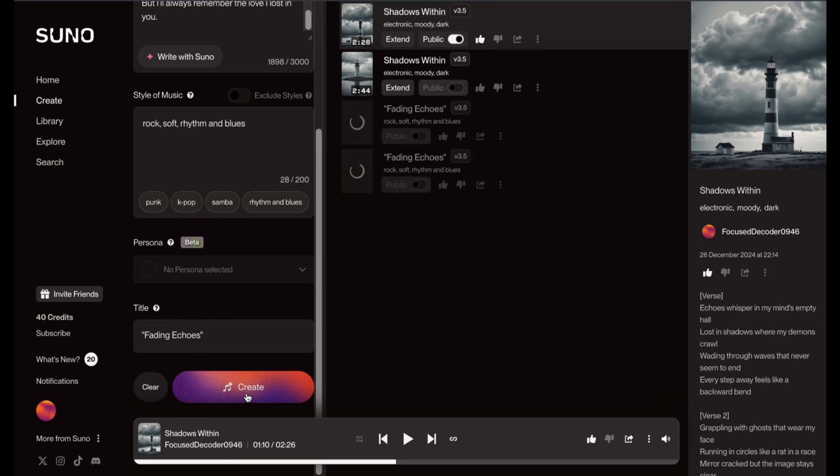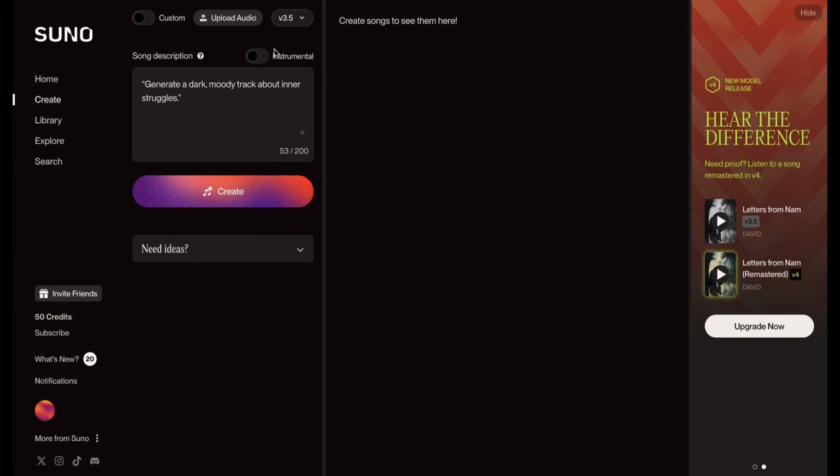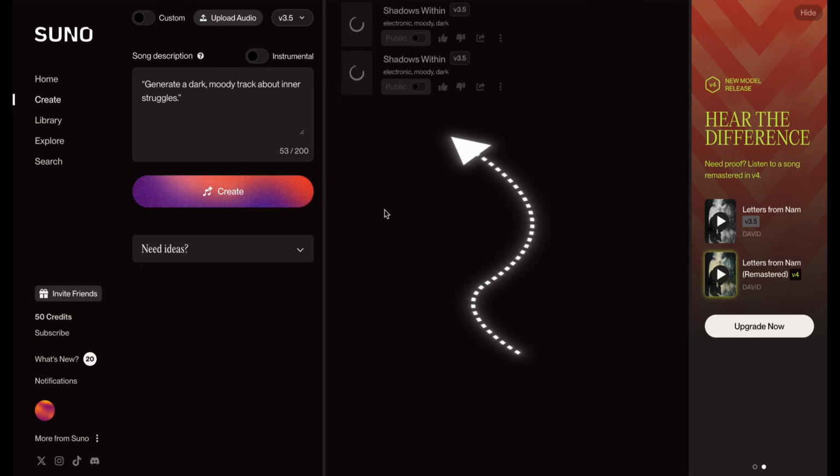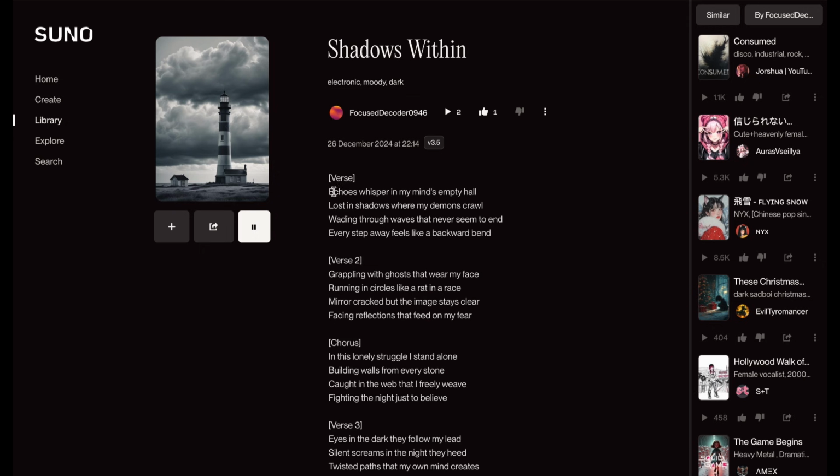Sunno AI's smart algorithms analyze your input and get to work creating melodies, beats, and lyrics to match your vision. Sunno AI works its AI magic, creating your song by generating two different styles based on your original input. This gives you the opportunity to compare and choose the one that best fits your vision.